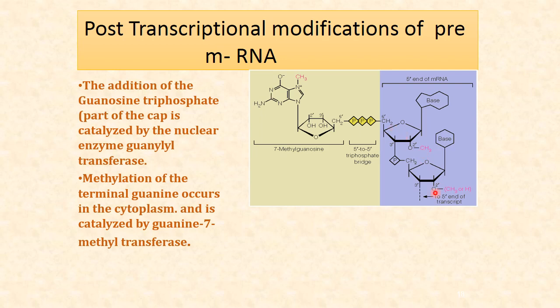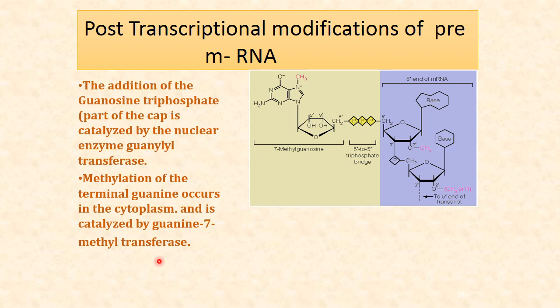This is the messenger RNA sequence. So these are the nucleotides attached, and this is the triphosphate which contains a head or cap of 7-methylguanosine. The addition of guanosine triphosphate, part of the cap, is catalyzed by the nuclear enzyme guanylyl transferase. The enzyme is guanylyl transferase, and the methylation of terminal guanine occurs in the cytoplasm and is catalyzed by guanine